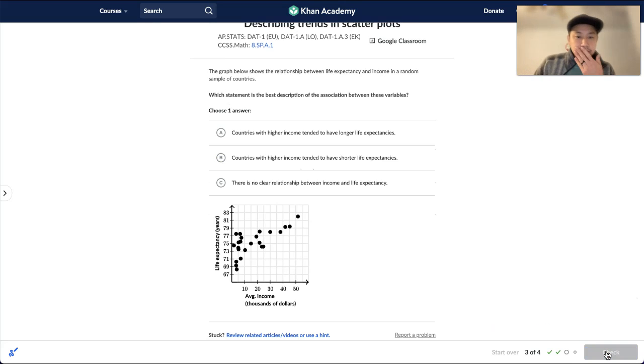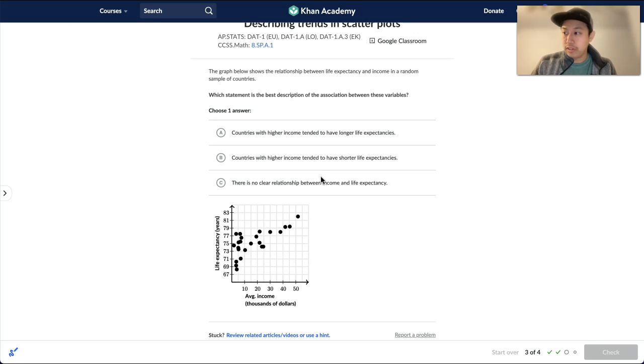Okay, next one. Same question, which statement is the best description of the association between these variables? We have average income on the x-axis, and then life expectancy on the y-axis. It looks like there's a positive trend here, positive correlation. Generally speaking, as the x values increase, the y values are also increasing.